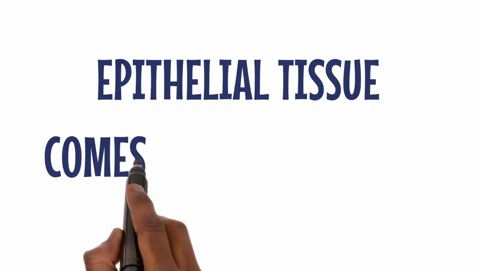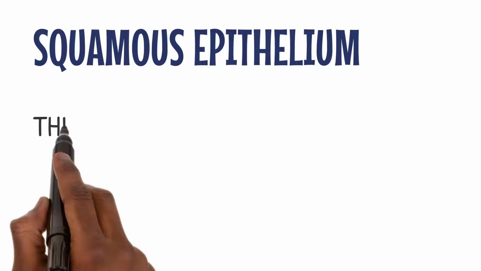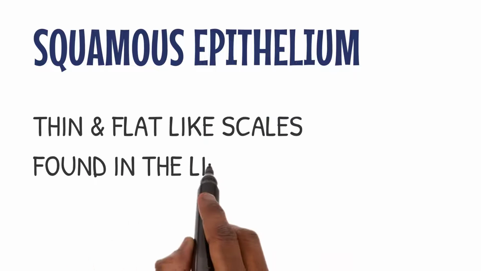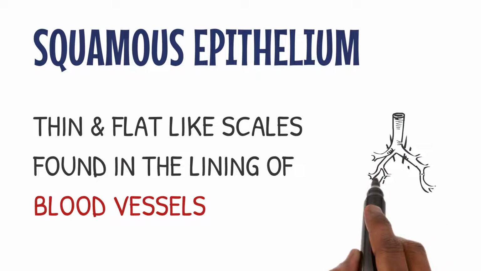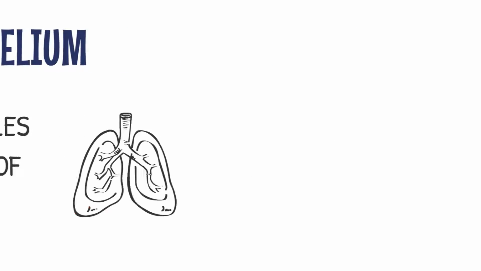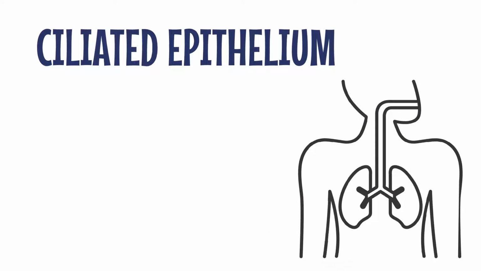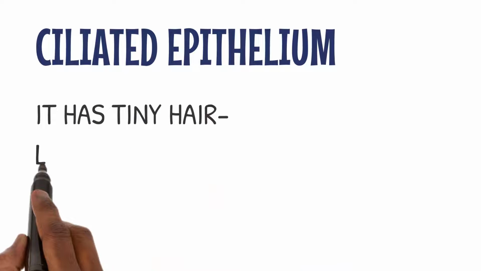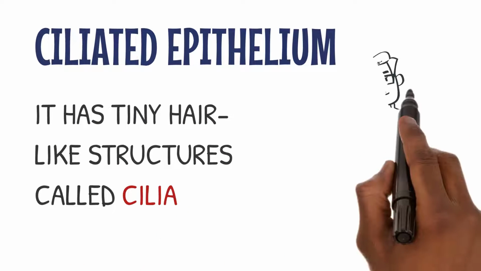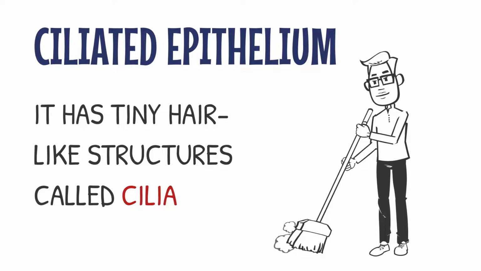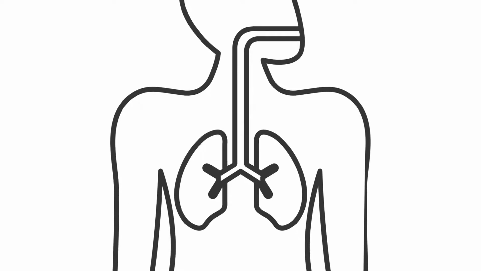Epithelial tissue comes in various types. We have squamous epithelium, which is thin and flat like scales, found in the lining of blood vessels and air sacs of the lungs. Then we have ciliated epithelium, which is found in our respiratory tract. It has tiny hair-like structures called cilia that help to sweep away dust particles and keep our airways clean.